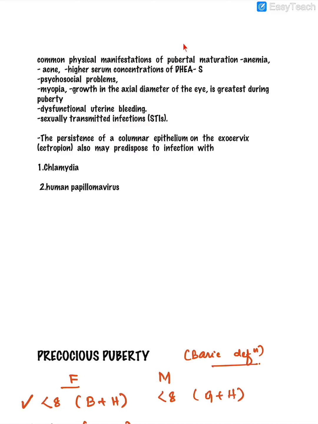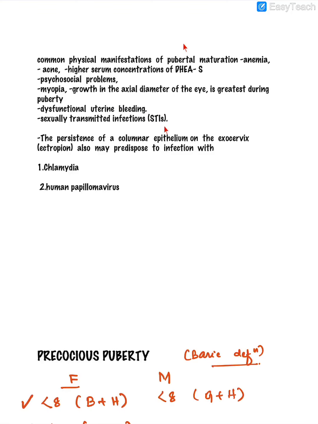Now, what are the common problems associated with puberty? Because of the high levels of dehydroepiandrosterone, which is an androgen, acne or pimples are very important problems. There are psychosocial problems because peers are developing more, the voice is changing, breasts are developing, and girls are not very comfortable with that. Myopia develops during puberty because the growth in the axial diameter of the eye is greatest during puberty. And as I told you, the estrogen levels are not high enough and there is a short luteal phase, so this will all lead to dysfunctional uterine bleeding.